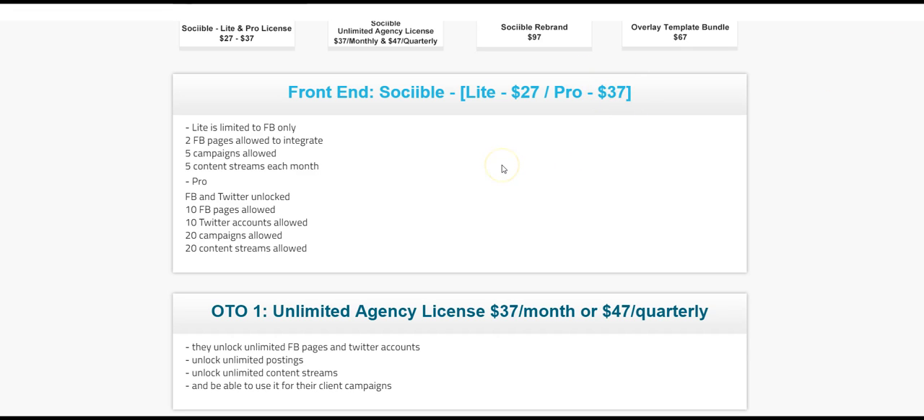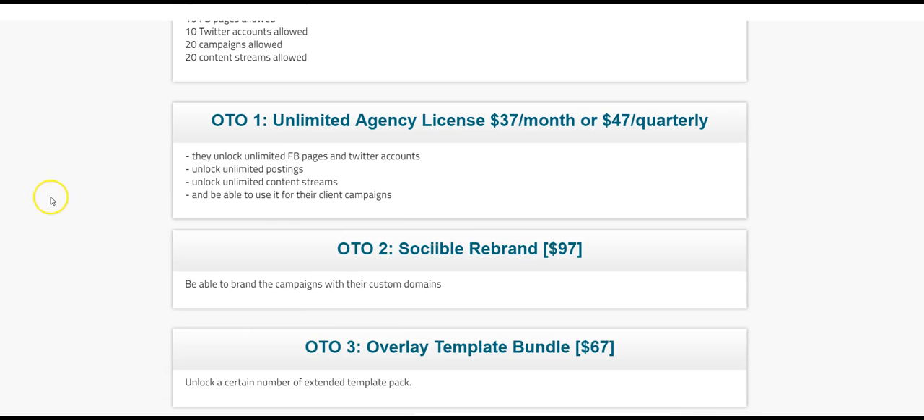Let's go to the first OTO of Sociible. It's called Unlimited Agency License, and it's $37 per month or $47 quarterly. Let's see the features. They unlock unlimited FB pages and Twitter accounts, unlimited posting, and unlimited content streams, and you'll be able to use it for your client campaigns.